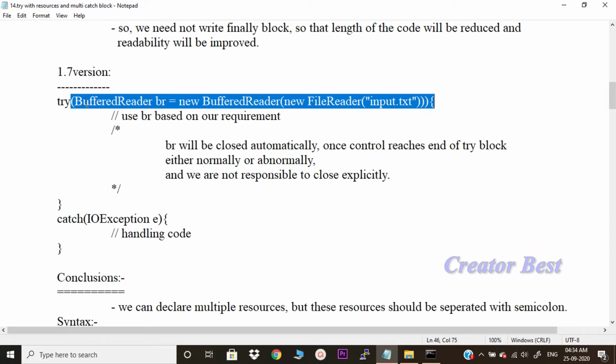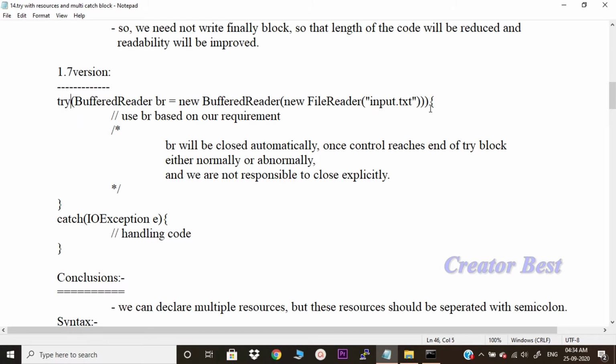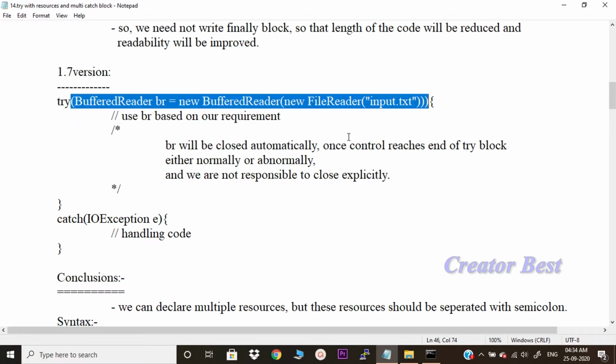Here, we have opened a resource saying BufferedReader br is equal to new BufferedReader, new FileReader input.txt, and whatever corresponding code is related to input.txt, you write that code here. br will be closed automatically once control reaches the end of the try block, either normally or abnormally, and we are not responsible for closing explicitly. In the 1.7 version, whatever resources we are trying to use, we can write those resources using this syntax, and we need not close them explicitly. Automatically those resources will be closed.